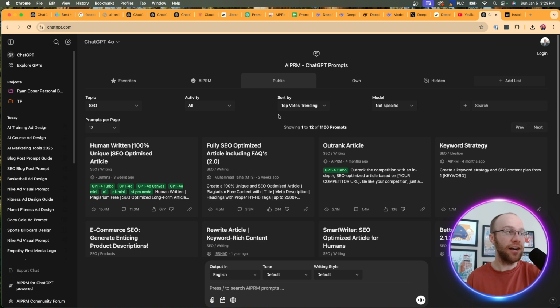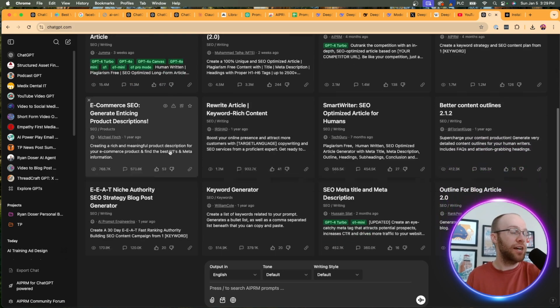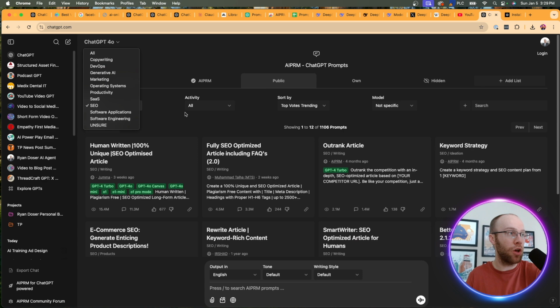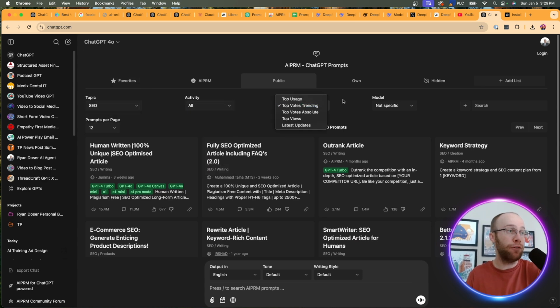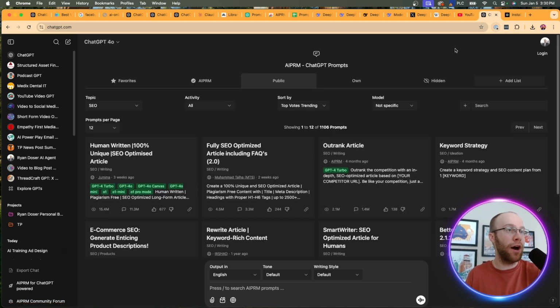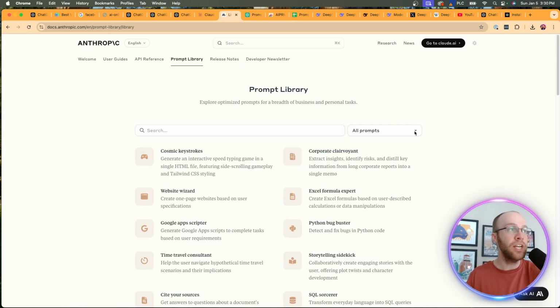So again, this has a ton of different curated prompts, right? Whether it's an SEO article, FAQs, keyword strategy, e-commerce SEO, keyword generator, right? There's so many different things that you can do here. There's all these topics that they provide, activity. You can filter and sort by top votes, how many usage they got, right? This one has over 15 million uses. On the bottom, you can curate this however you want. I'm going to actually close this out after I end this video, but I just want to show you another resource that you can use to improve your prompts, and that is through Chrome extensions like AIPRM, resources from OpenAI from prompt examples, and also different resources from prompt examples from Anthropic.